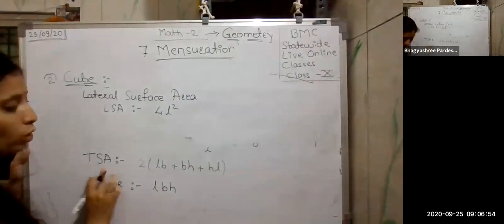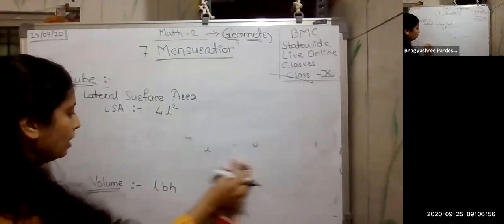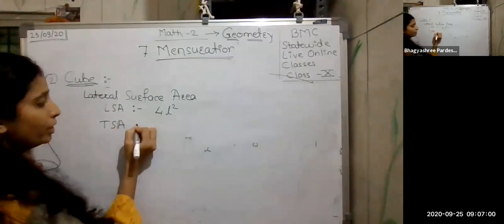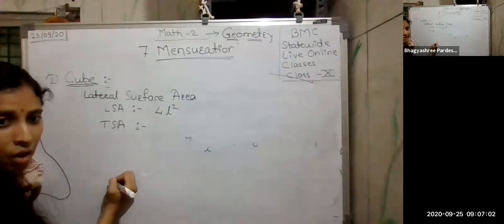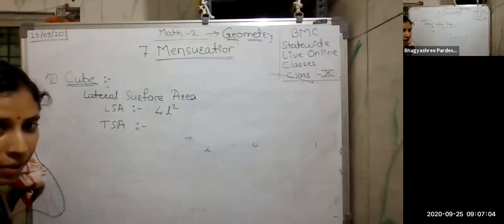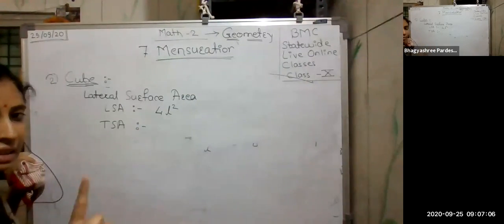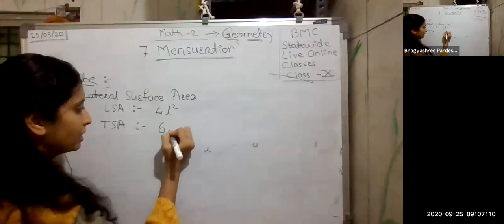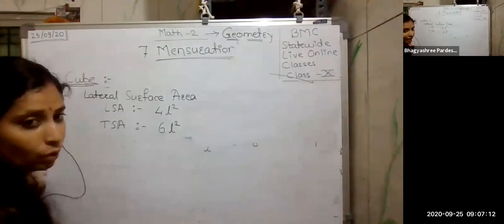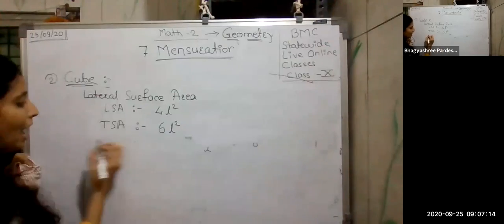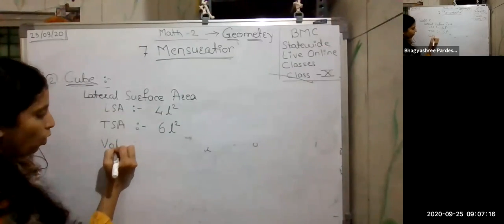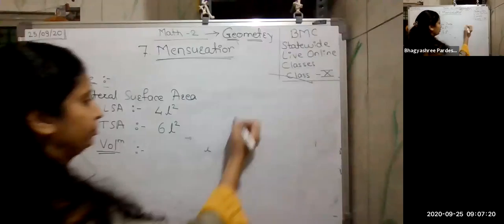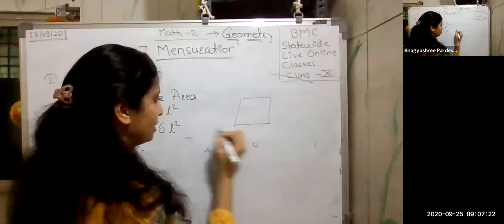Now next one is the total surface area. Now how many surfaces are we considering? We are considering 6 surfaces here, right? And the length is nothing but L only. So total surface area will be 6 into side square, that is 6 L square. And the last one is the volume. Again, volume is same as the cuboid.